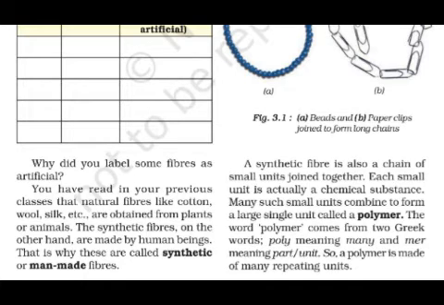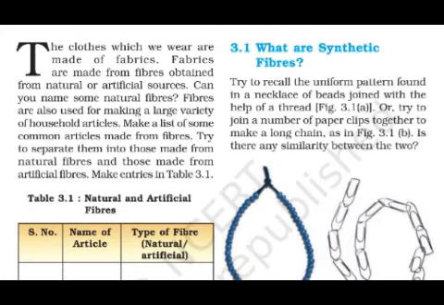And the synthetic fibers, on the other hand, are made by human beings. That is why these are called synthetic or man-made fibers. See, what do you mean by synthetic fiber? The fiber which is made by human beings is known as synthetic fiber, or it is also known as man-made fiber. Okay, so here we got some idea about synthetic fiber and natural fiber.